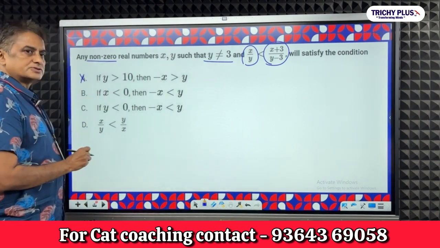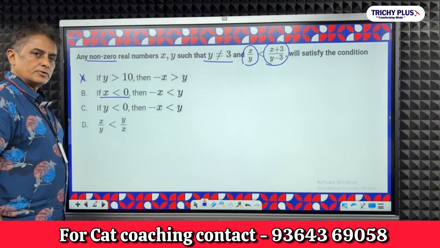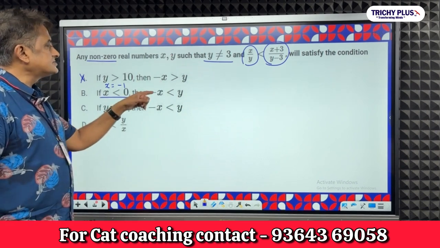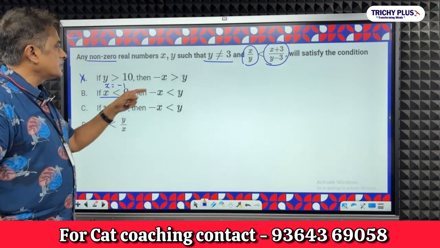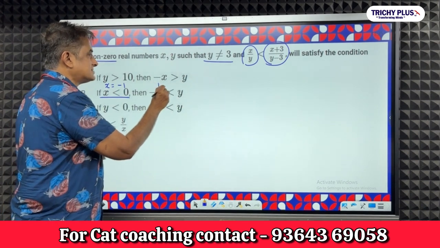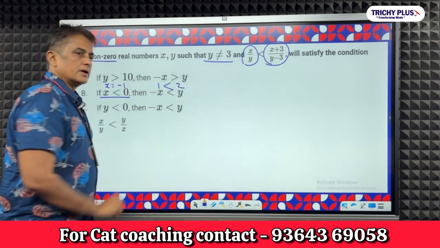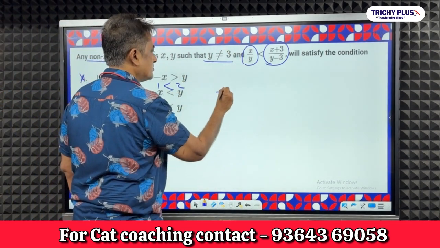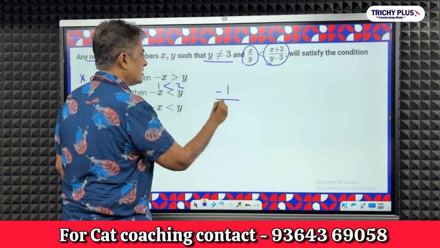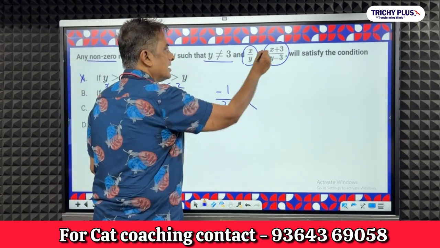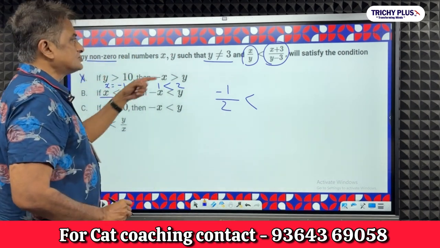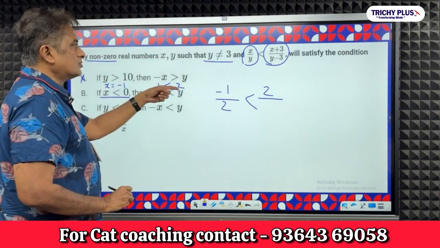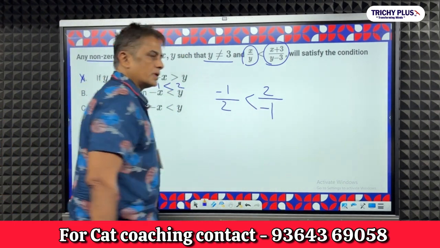Now you take the next option. X is less than 0. Less than 0, so I take x equal to minus 1. Then minus of minus x, minus of minus 1, that is 1, is less than y. So let us say y is 2. Substitute and see. x by y. What did we say x was? Minus 1. y is 2, is lesser than x plus 3. X is minus 1 plus 3 is going to be 2 and y is 2 minus 3 is minus 1.